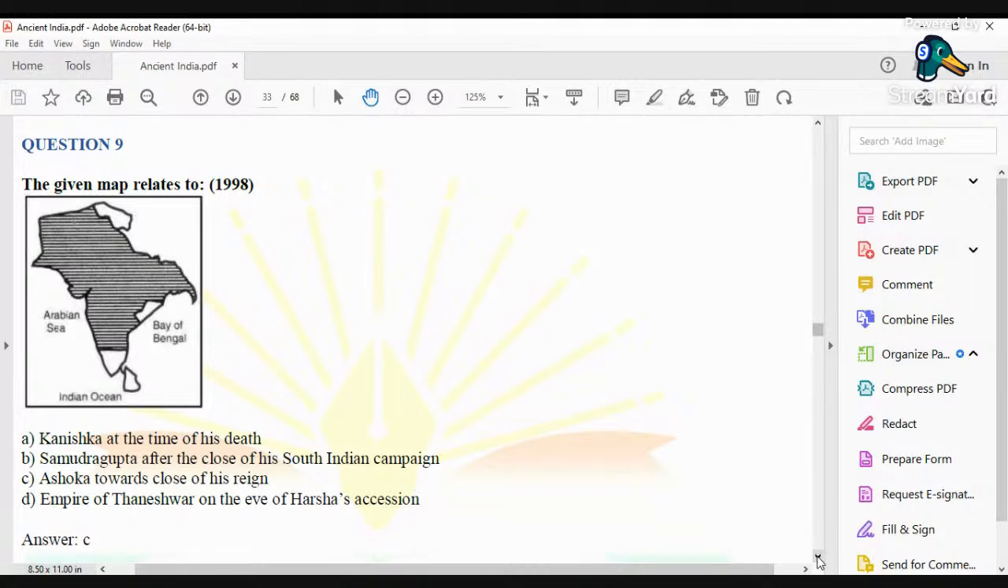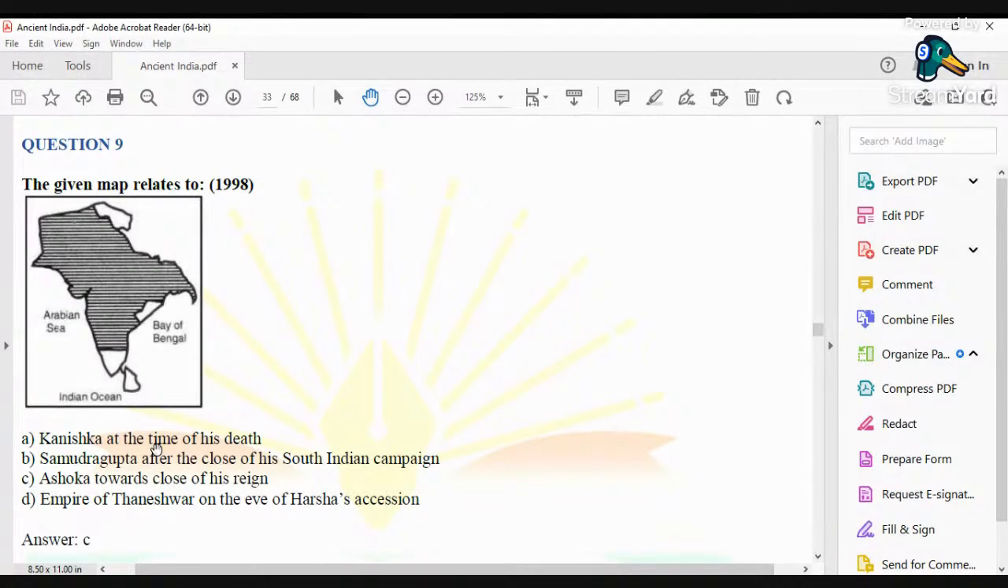Now, this map is very interesting. This map also covers modern day Assam. Now, Kanishka at the time of his death. Why can this not be the right answer? Because we know about the empire of Kanishka. Kanishka's empire was more confined to northern India than southern India. It was very, very big, but this map shows almost the whole of India, and Kanishka's empire did not cover that.